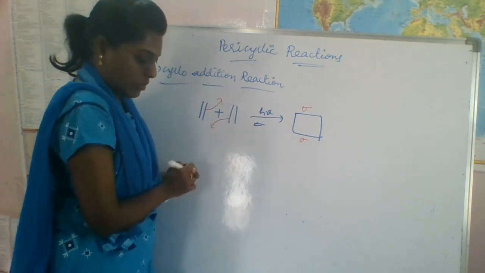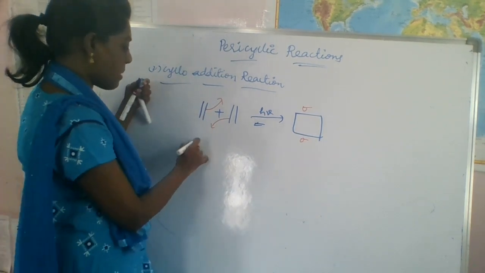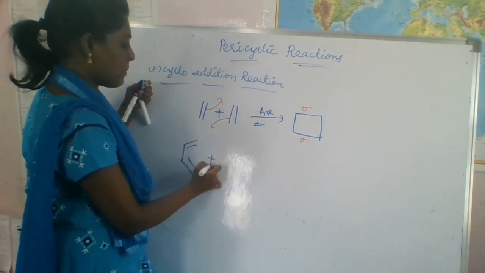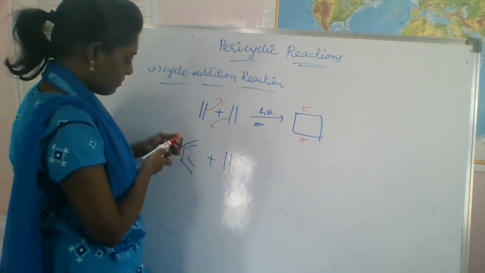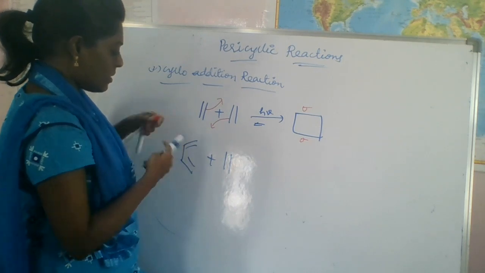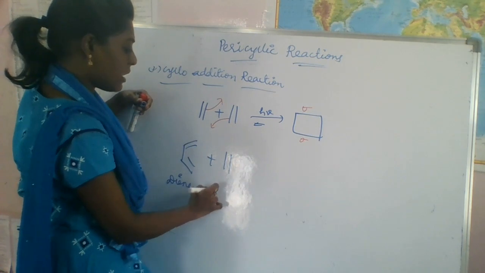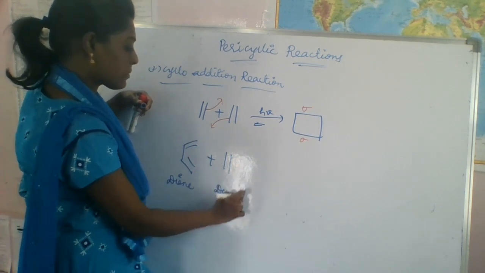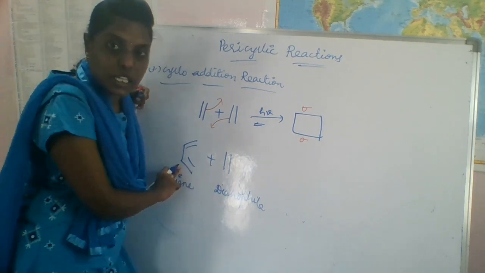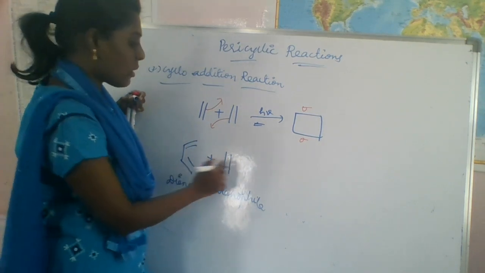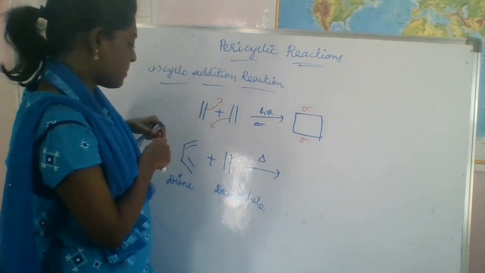Let's take another, famous example. This is the diene and this is called the dienophile, which means this is ethylene and this is 1,3-butadiene.